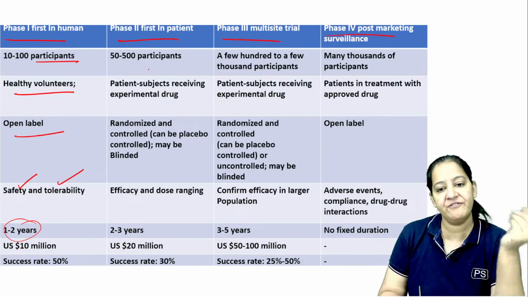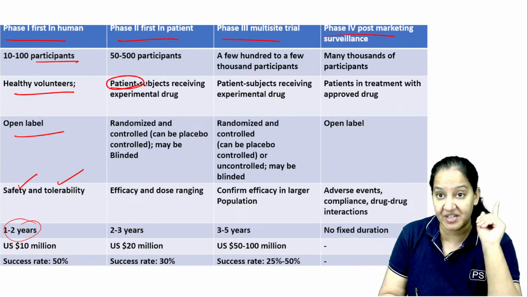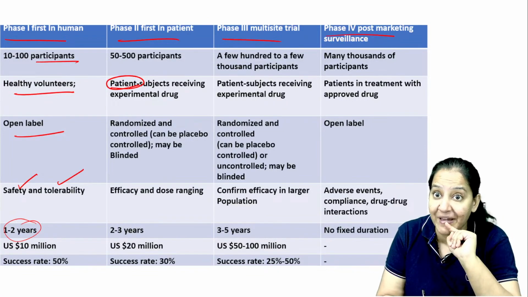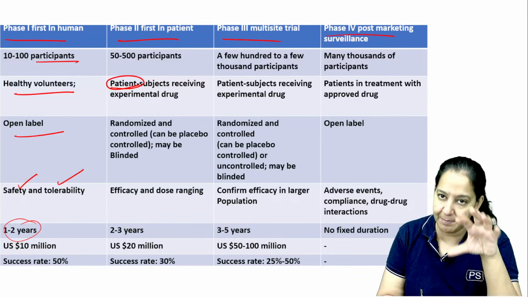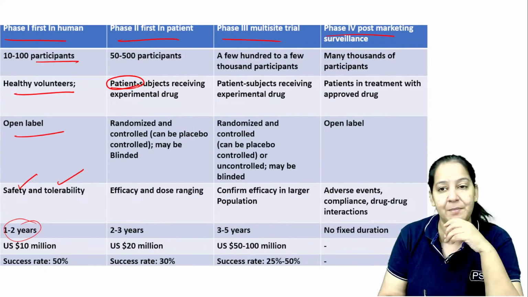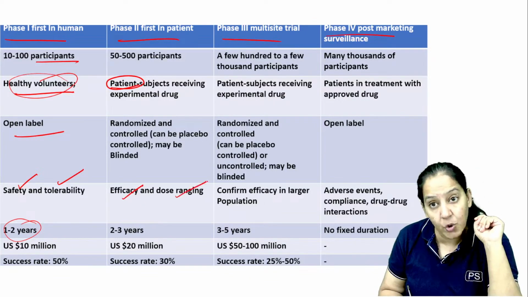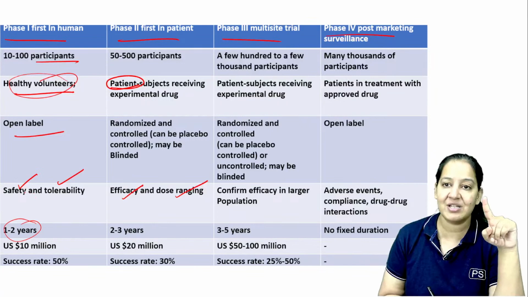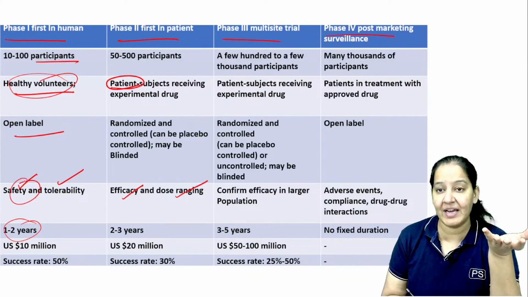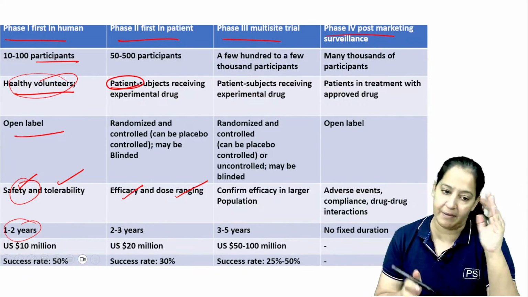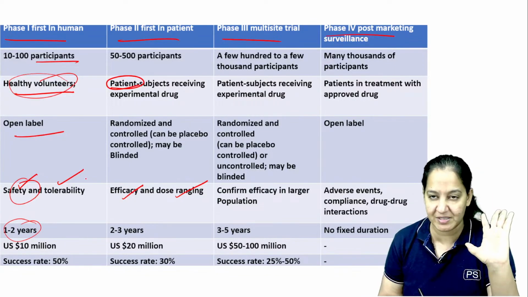That is phase 1. In phase 2, we first time introduce patients. That was my question right now. Patients are first time introduced. Word patient. So we do it on patients for that particular disease. If my drug is for TB, I will take TB patients. The first one was just volunteers. This is just to see the efficacy and dosing of the drug. In phase 1 we just see the safety, whether it is safe or not, that the person does not die. So it is safe. We have proven that it's safe. The persons are not dying.